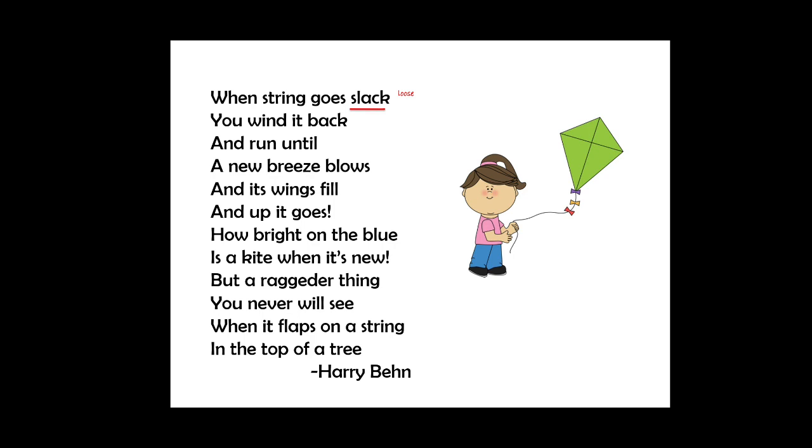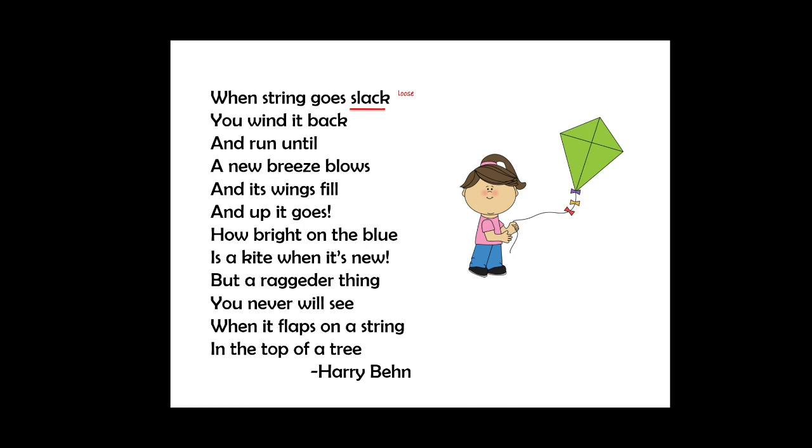You wind it back and run until a new breeze blows. Then you pull it back, and pulling its string, you run until a new air flows and its wings fill, and up it goes. The wings of the kite fill with air and then again it goes up in the sky. How bright on the blue is a kite when it's new.